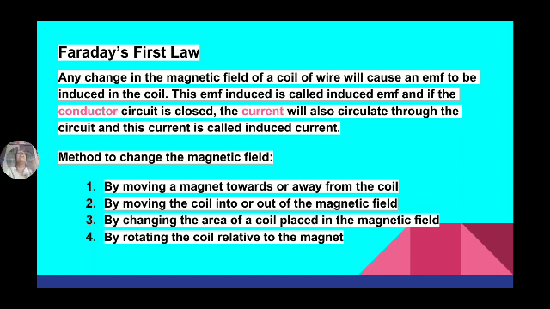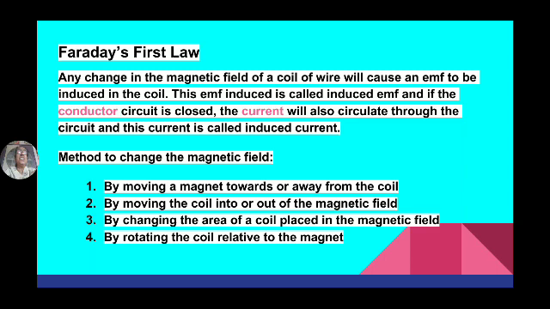It means whenever the flux linking with the coil is changing, EMF will be induced. Initially zero flux, now after bringing it into the magnetic field, some flux is linking. So the flux linking with the coil has changed from 0 to some value, hence EMF will be induced.